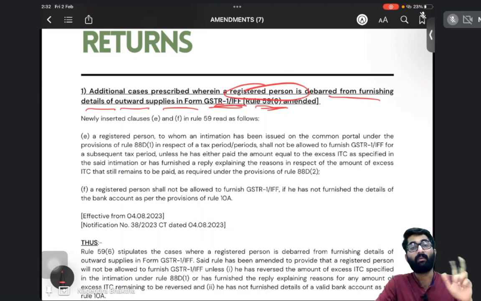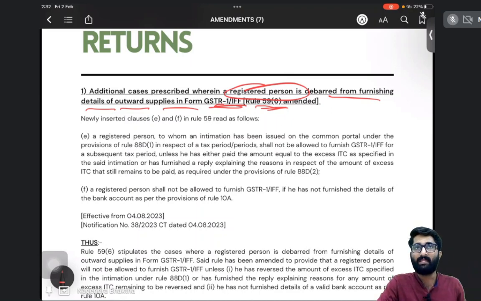At the same time, if you are liable under 88C, then again you are not allowed for going for GSTR 1 here.